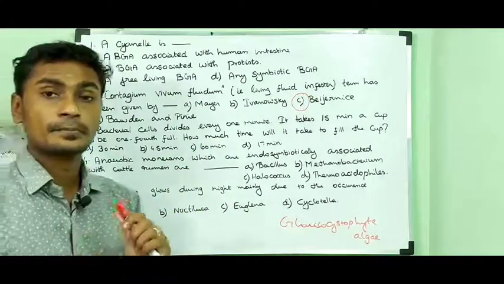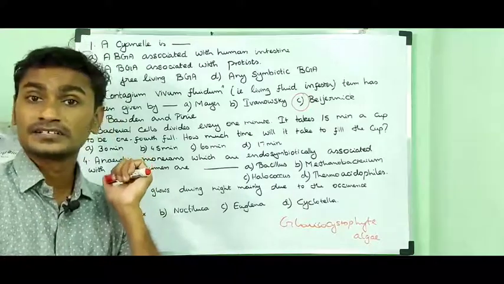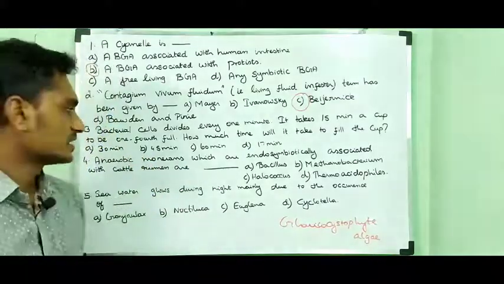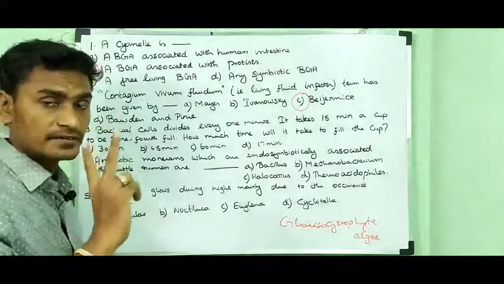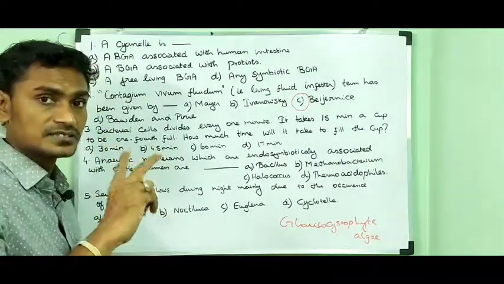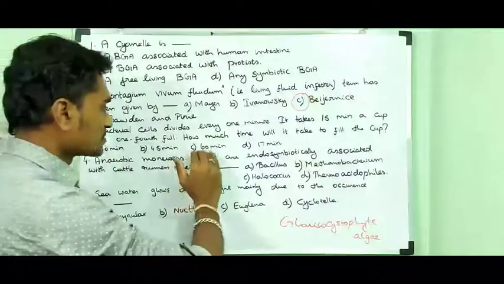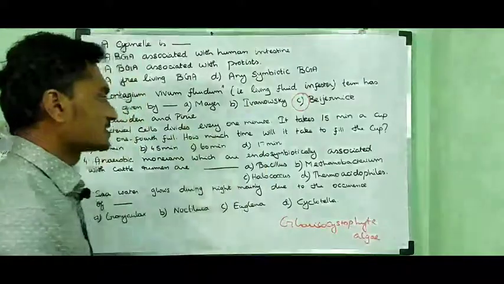So bacteria can divide mitotically. One cell divides into how many cells? It divides into 2 cells, remember that well. One cell can divide into 2 cells. Option A 30 minutes, option B 45 minutes, option C 60 minutes, option D 17 minutes.